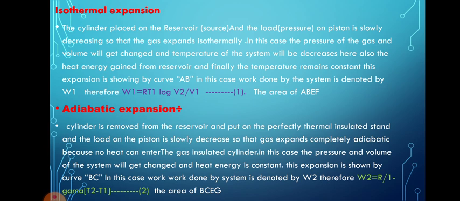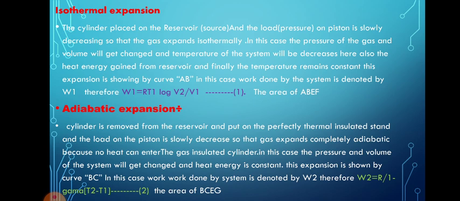In this case, the pressure and volume of the gas change, and the temperature of the system tends to decrease. But heat energy is gained from the reservoir, and finally the temperature remains constant. This process is shown by curve AB.